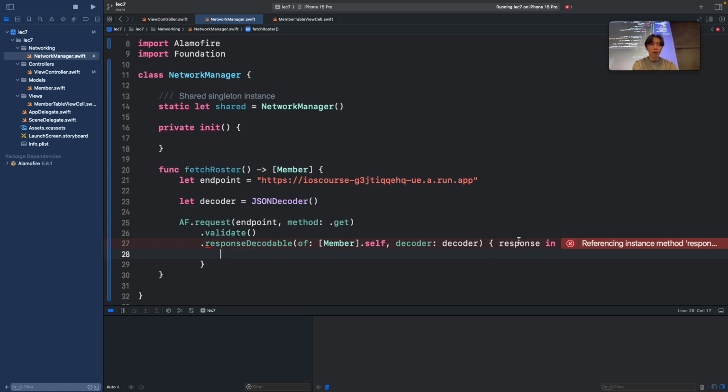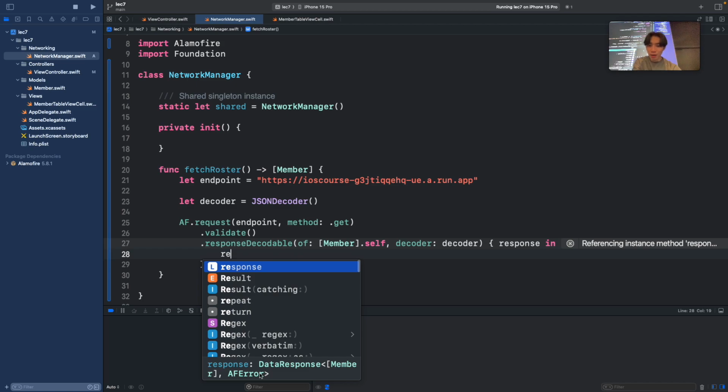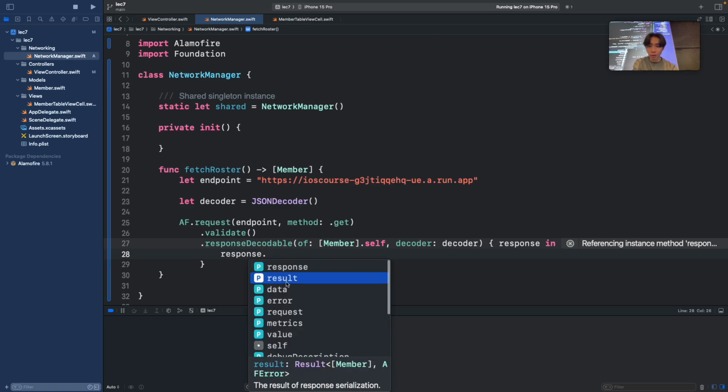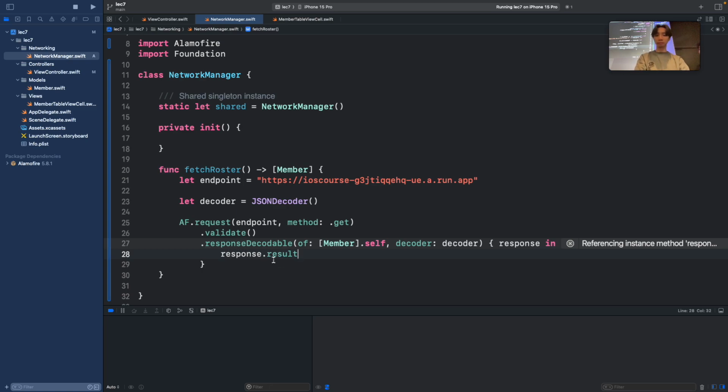Okay, so what is a response? Well, this response, if you look at this type, is some data response provided by Alamofire. So we can do response. There's a property in here called result that returns some kind of result. So response.result. Now this is a little bit advanced, but again, just know how to use it. We want to use a switch statement here, so we switch on the response.result.